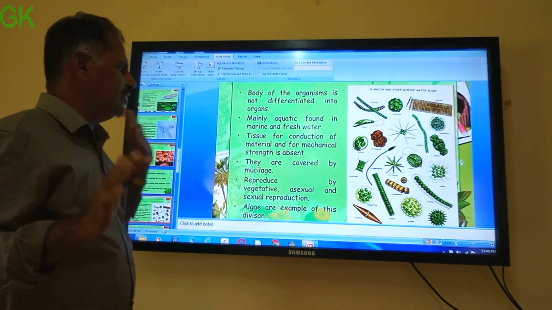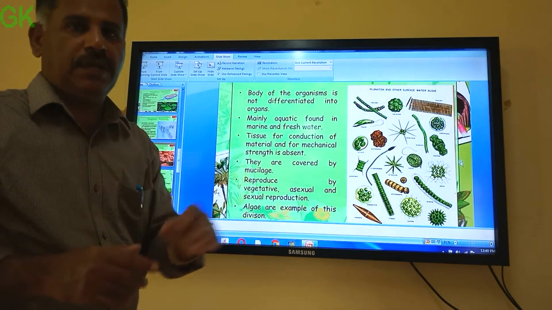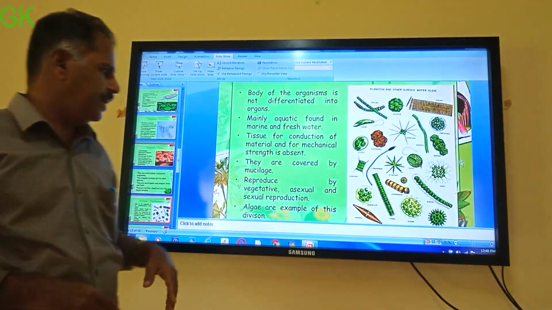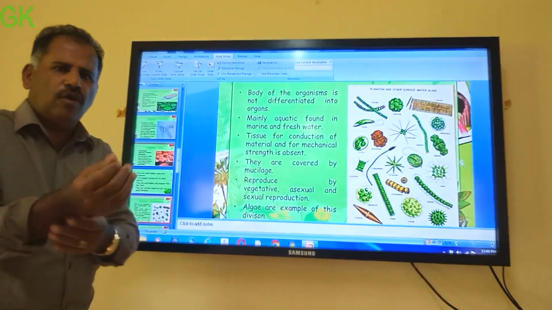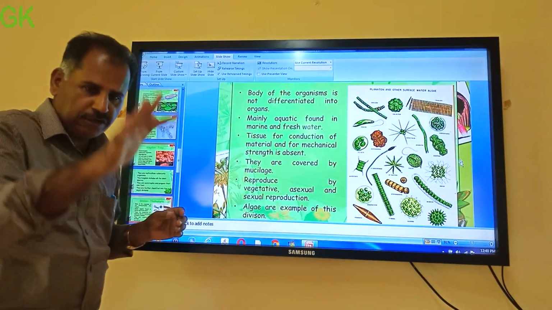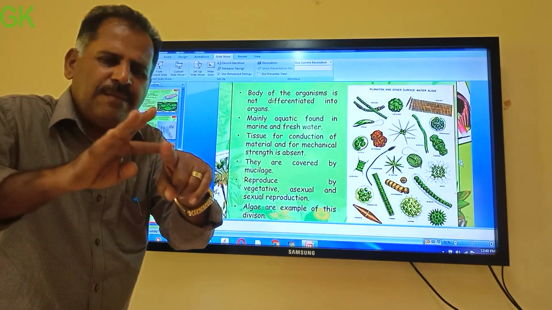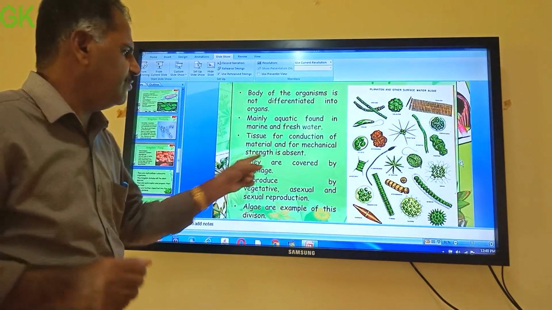into root, stem, leaves, and all of them are aquatic. All of them are aquatic, either in fresh water or in marine water, and they are covered with algae. Maximum algae are the lowest group of Thallophyta. They are covered with a slimy substance. The slimy substance is called mucilage.